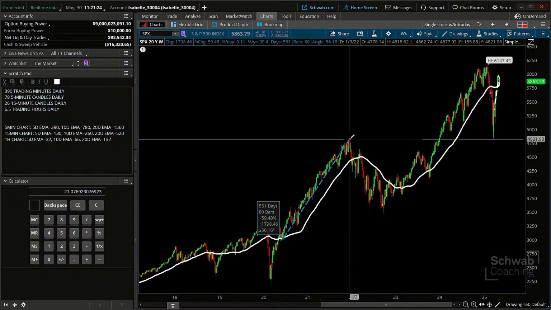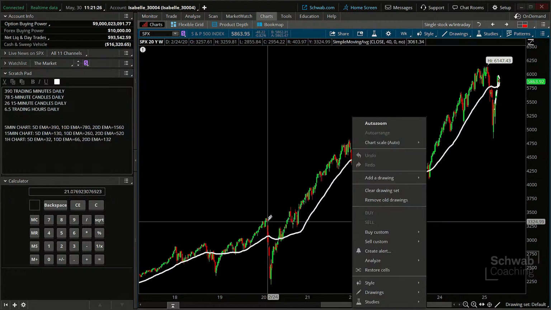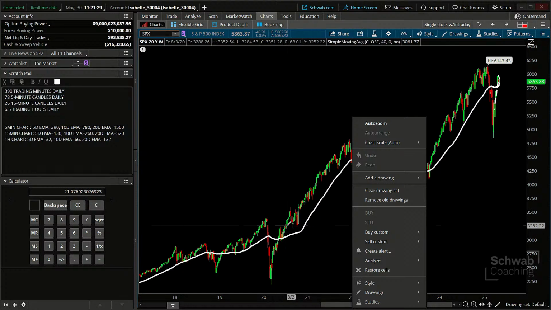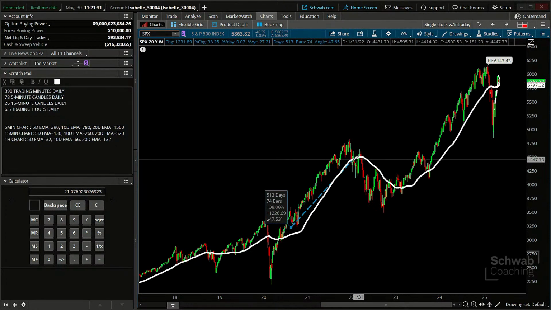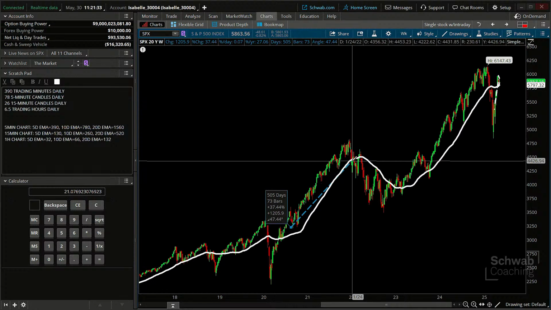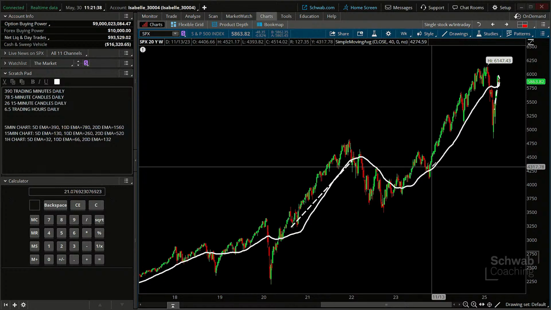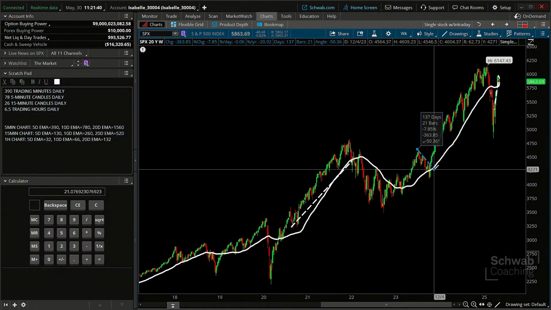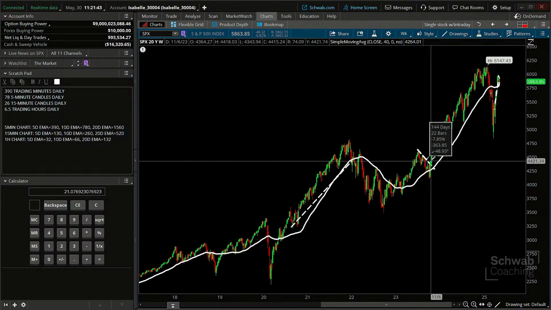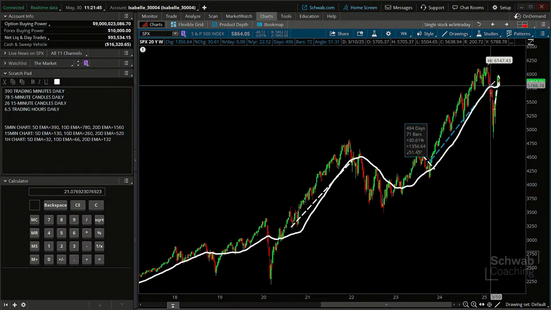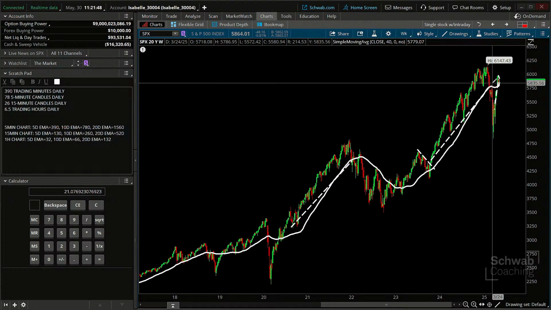And if you didn't do it clean, maybe you did it based on a retest, something like back here, and then you got out when we broke down here, that's still 37%. And then when we were below it, you waited to get back above it. Maybe you waited to break the downtrend line here, and you got long until we broke down here. That's still another 30%. So what I'm getting at is we don't have to be the first through the door on any one trade. You don't have to be the first to leave the party on any one trade either.